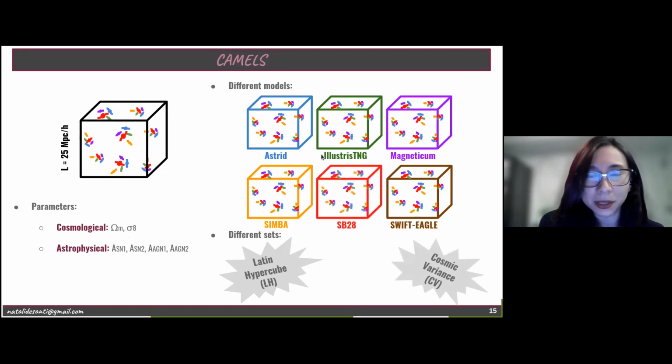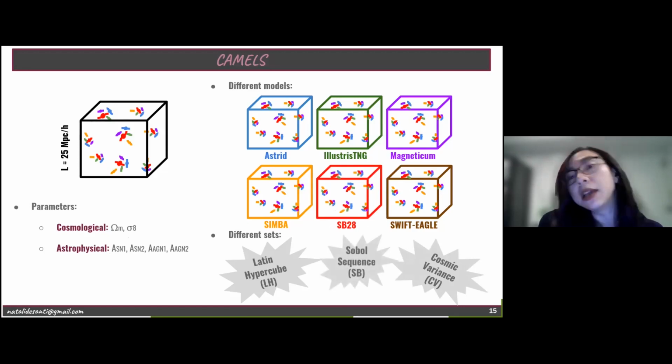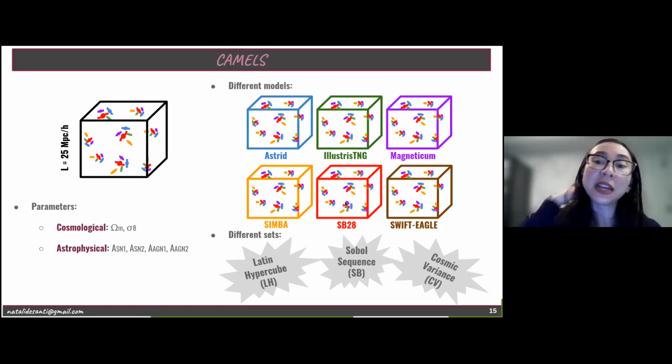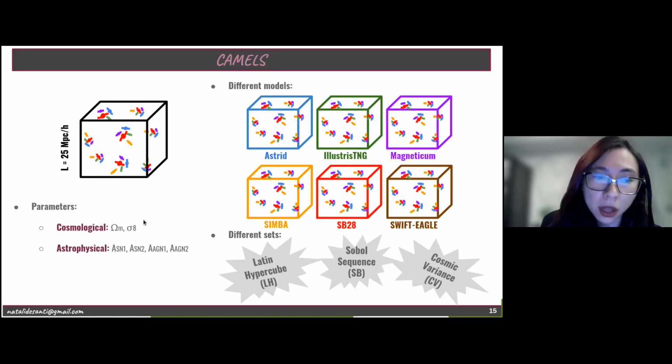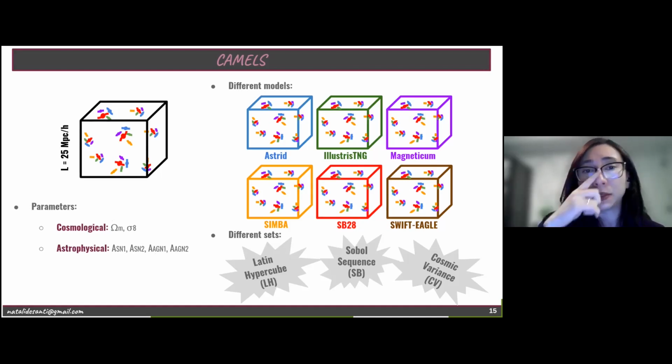And then we have a third set, which we can call a subhalo sequence, which is nothing more, nothing less than another set of realizations of the IllustrisTNG model called SB28. Okay, but why are we defining this as a different set, and a different model? Because in this case, we're going to vary not only these 6 parameters here, but we are varying 28 parameters, 5 cosmological and 23 astrophysical ones. And subhalo sequence because that's the way that we do the sample over this huge parameter space.